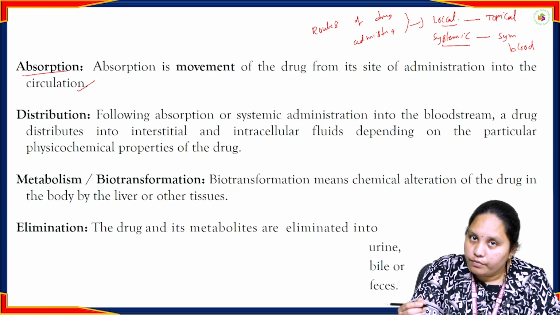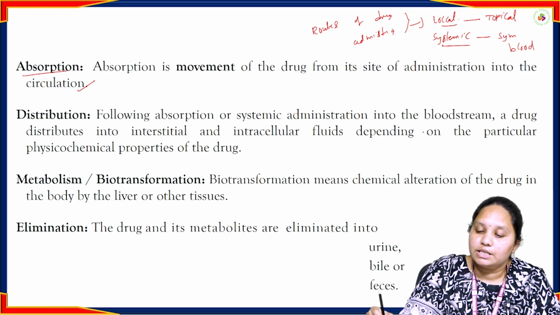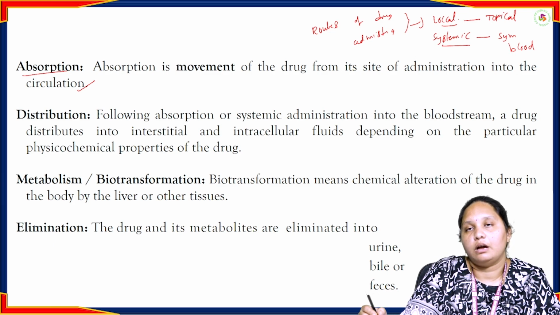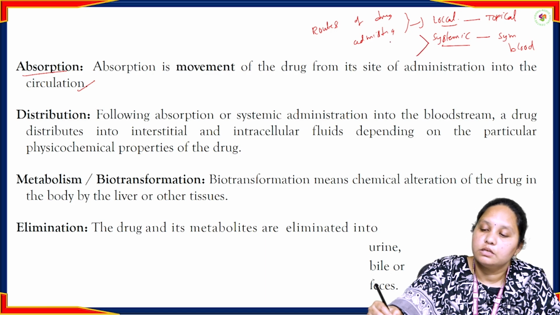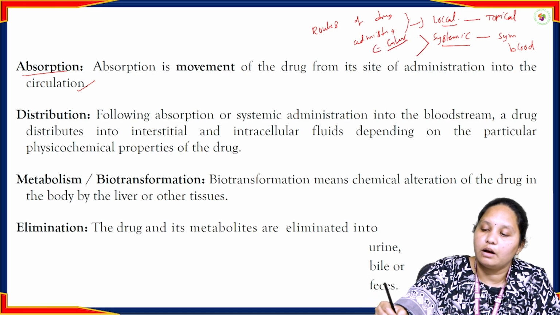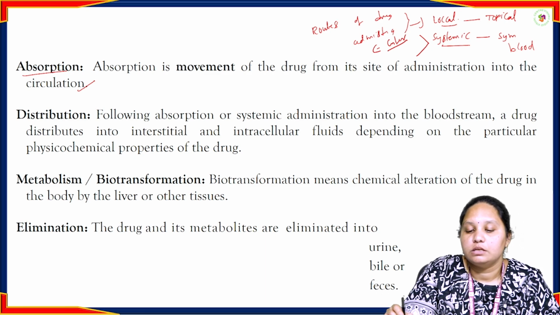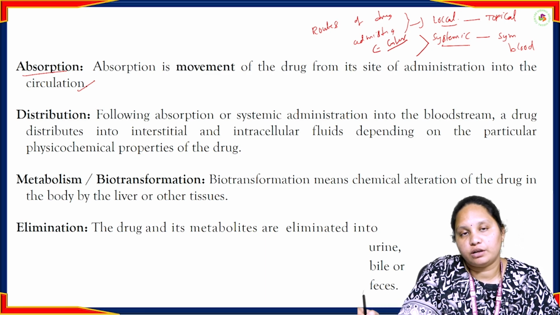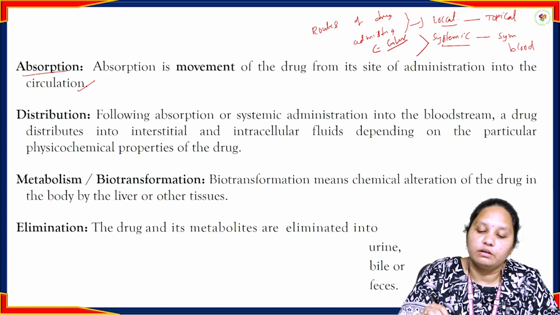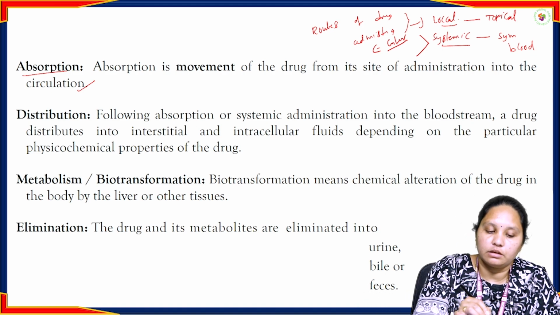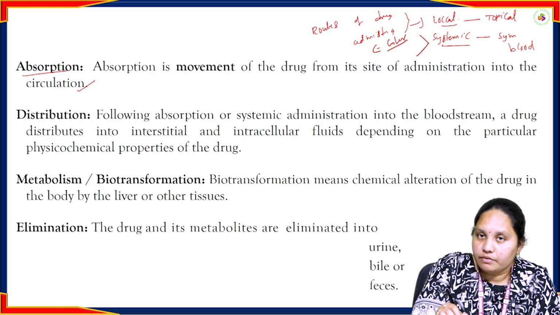After completion of drug absorption, if the drug is absorbed through the stomach, through the enteral route, there are different absorption mechanisms.